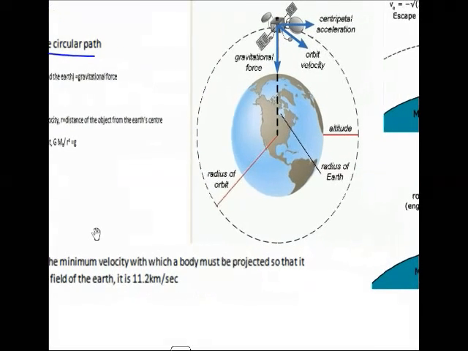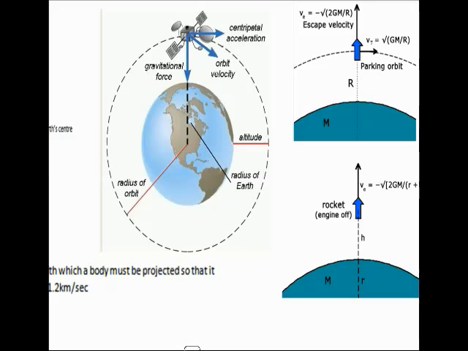Now let's look at the diagram over here. You can see the gravitational force. This is the orbital velocity, in this direction, and the centripetal force. This is what we call h, the height of the object above the Earth's surface. This is the radius r of the Earth. This is the radius of the orbit.